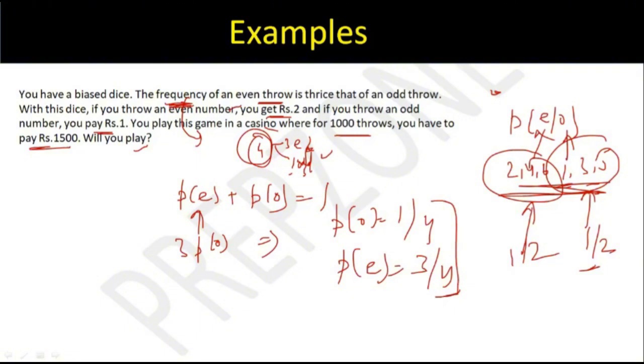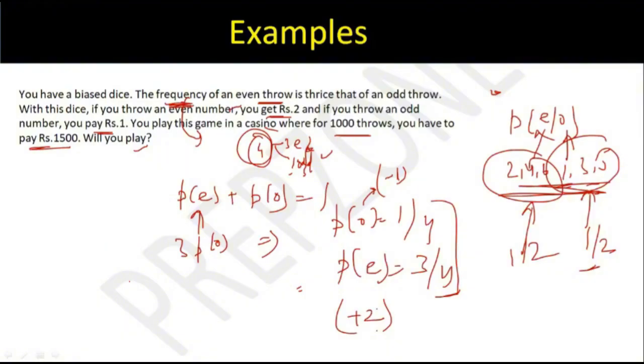Aslam, is your doubt clear? Yes. Now I have to figure out ki if I get even, then I get how much amount? I get +2. But if I get odd, I have to pay ₹1. Yes? So can we take it, even if it's biased, like probability of odd is 1 by 6 and the other one is 3 by 6? Like we can't take it like that. See, net even plus odd has to be 1, right? Either the number will be even or the number will be odd. Okay. Even plus odd has to sum up to 1.